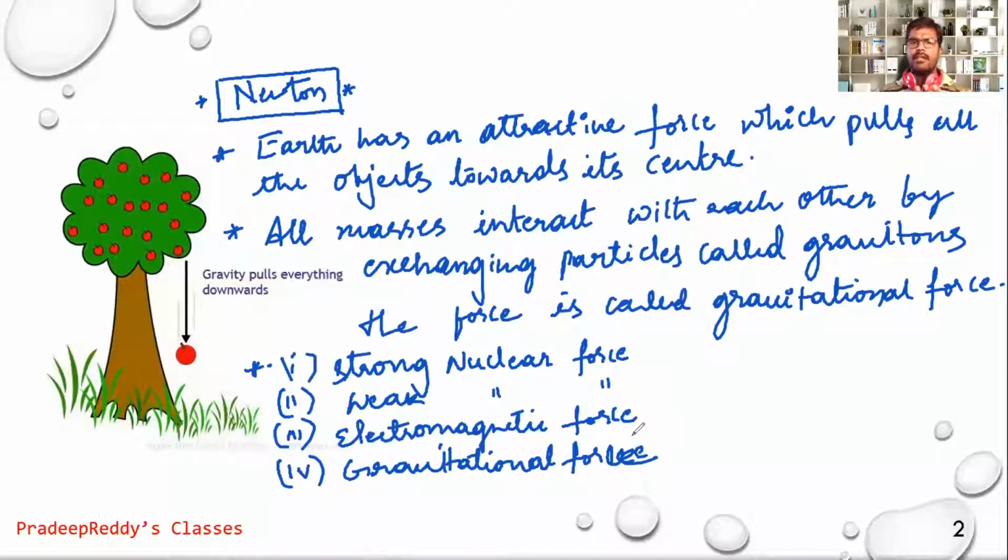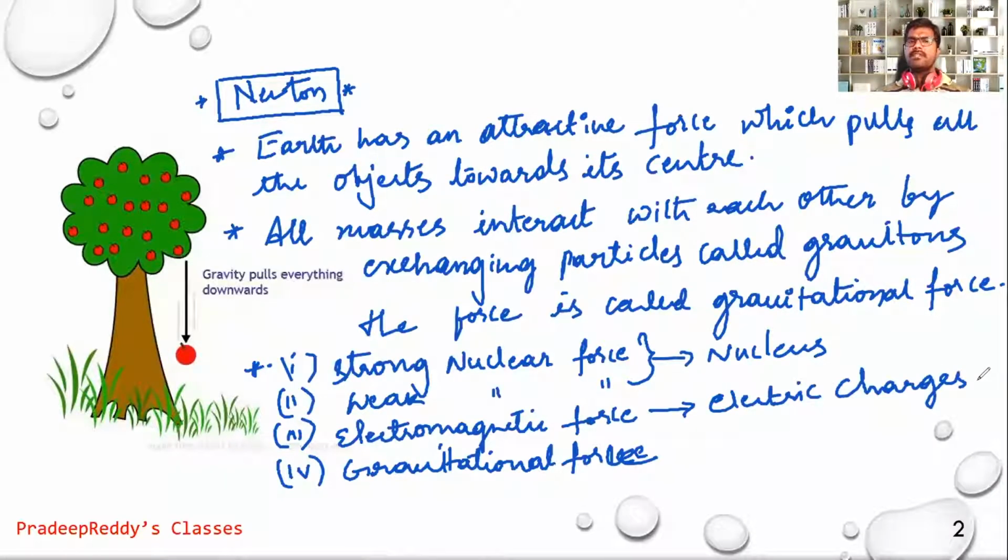Strong nuclear force and weak nuclear force are the forces within the vicinity of the nucleus, whereas electromagnetic force is the interaction between two charged particles. Gravitational force is the force acting between two masses. Sorry, electromagnetic force acts between two charged particles.